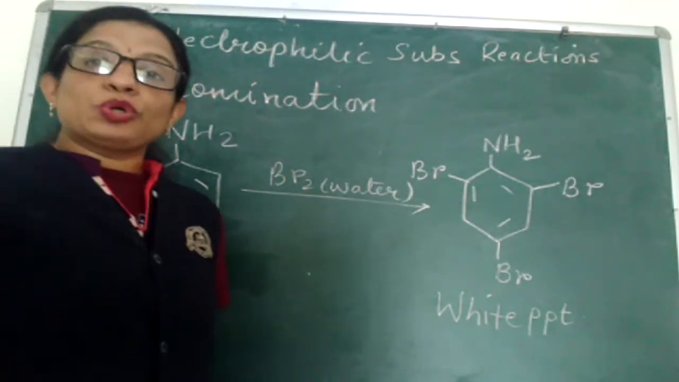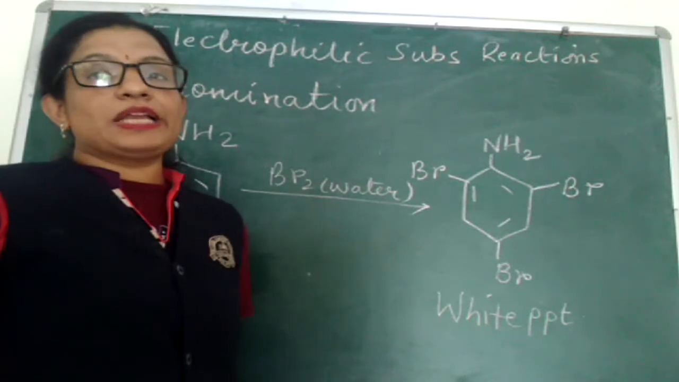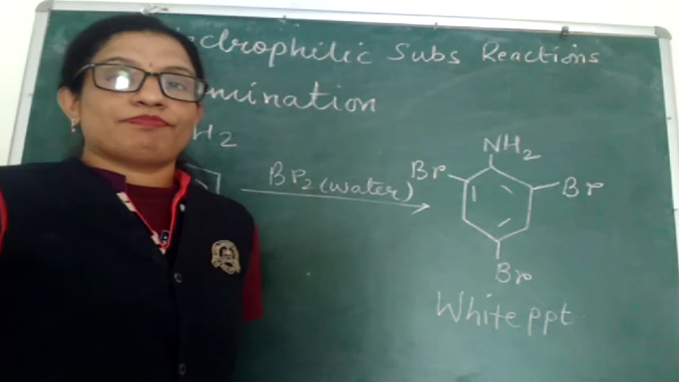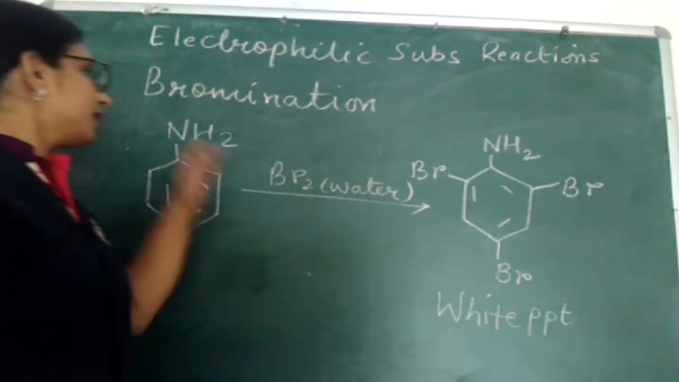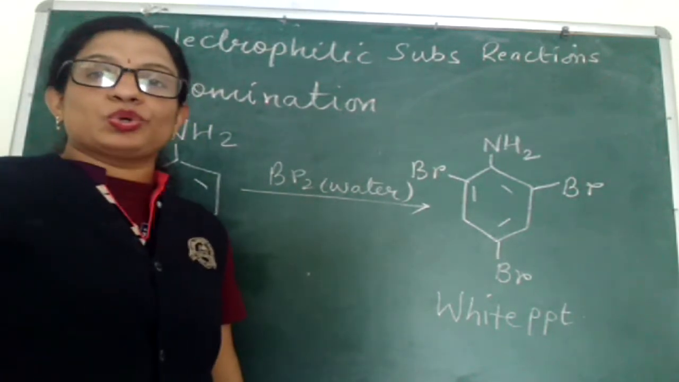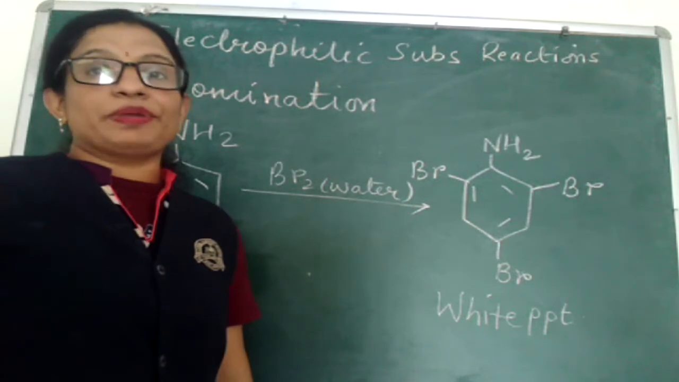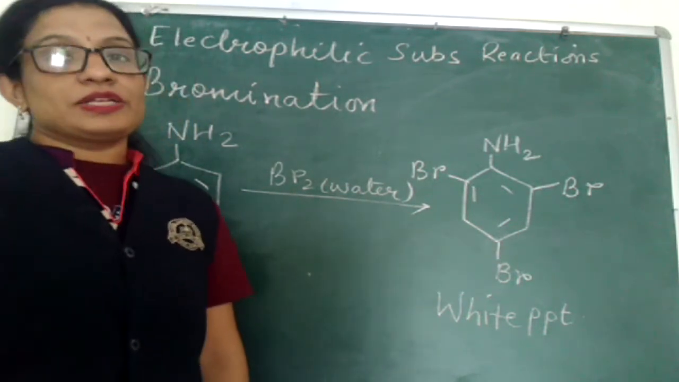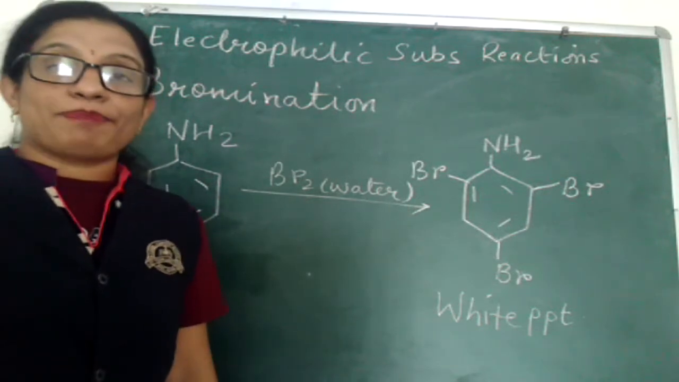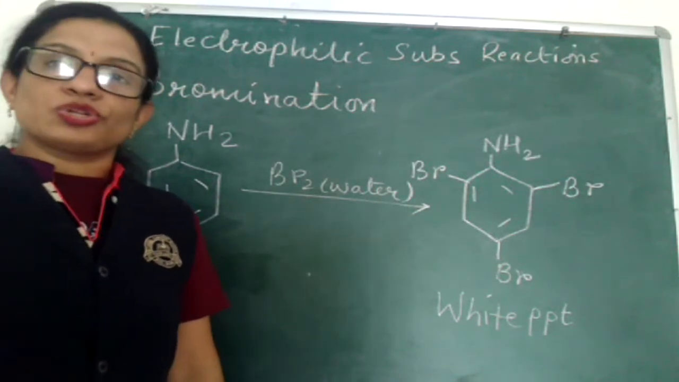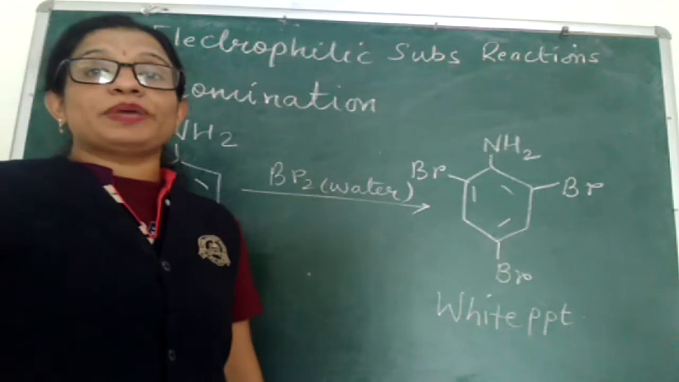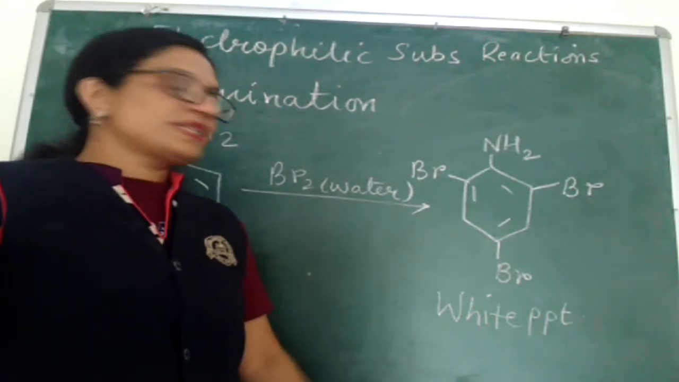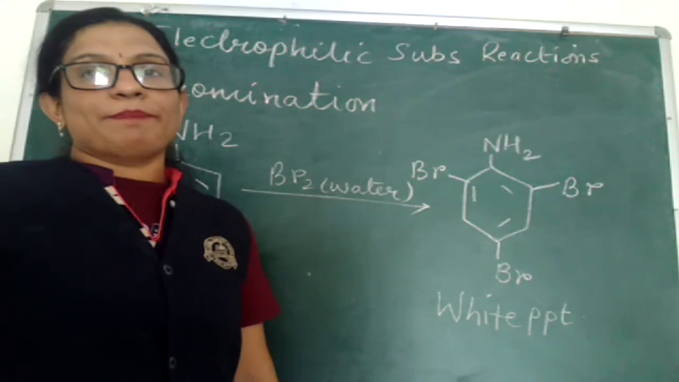To obtain mono-substituted derivatives of aniline through electrophilic substitution, the very first point is that the activation power of the NH2 group should be reduced, because we are getting poly-substituted derivatives just because the activation power of the NH2 group is quite high. So that activation power has to be reduced. How will the activation power be reduced? Let's see.